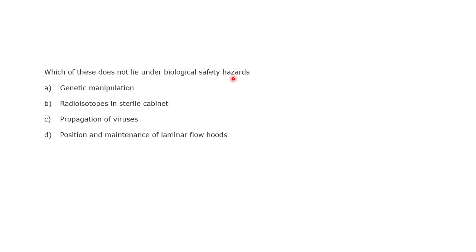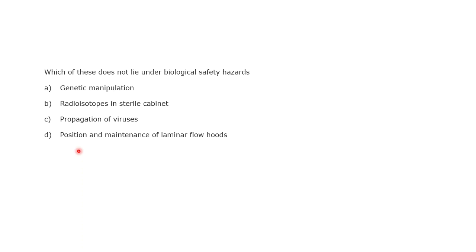So this is also a question: which of these does not lie under the biological safety hazards? First one: genetic manipulation. Radioisotope in sterile cabinet. Propagation of viruses. Position and maintenance of laminar flow hood. Does anyone have any specific answer to this question? You can just type the answer out, or you can unmute yourself.